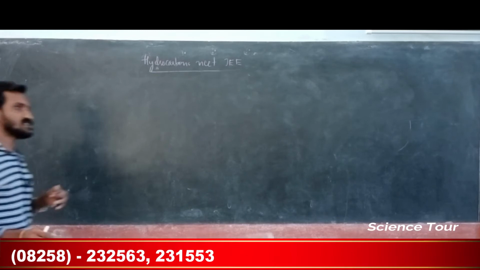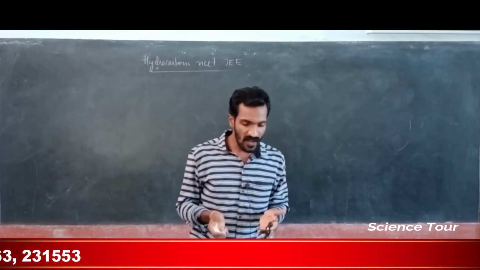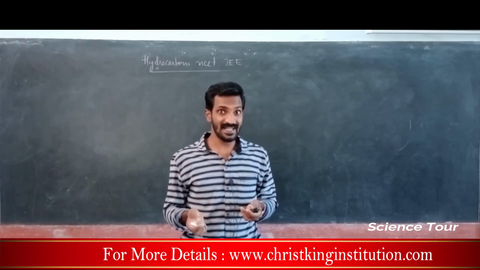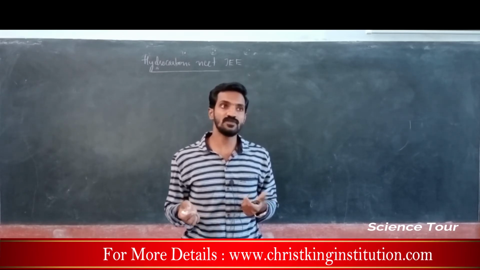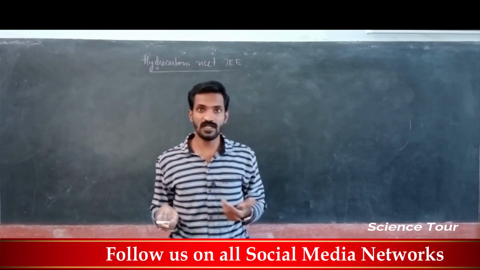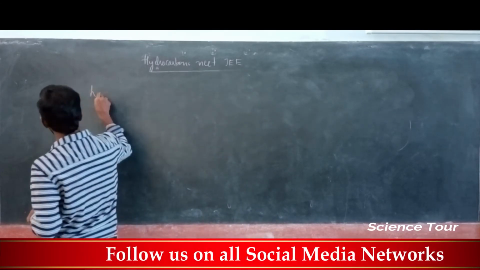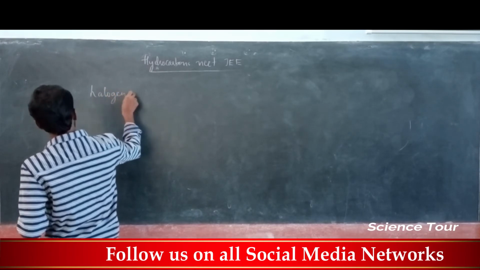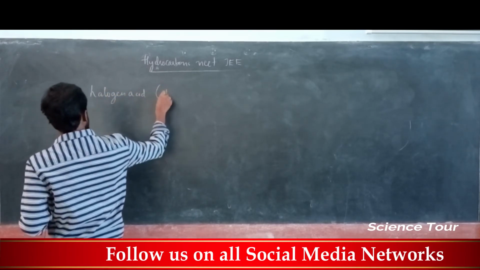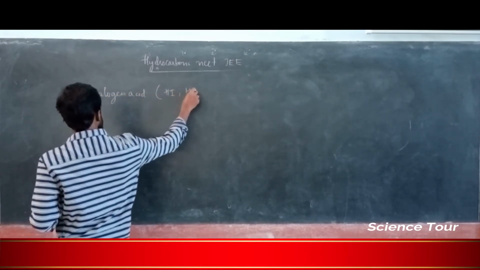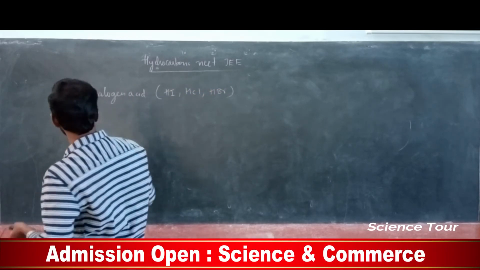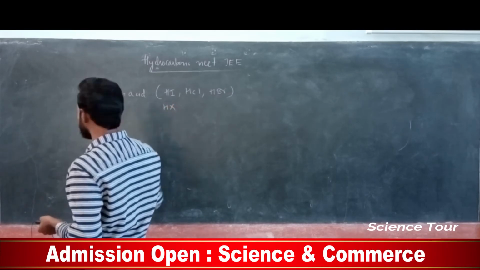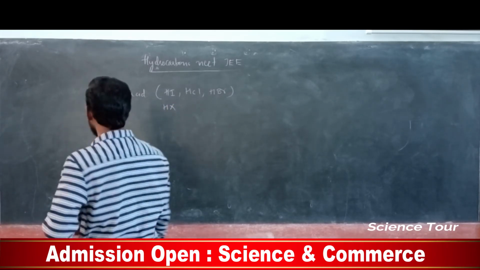My dear students, the next reaction of the alkyne group is with halogen acid. What do you mean by halogen acid? Halogen acid means it may be hydrogen iodide, hydrogen chloride or hydrogen bromide. These are called halogen acids. In general, I call it HX, where X means any halogen.